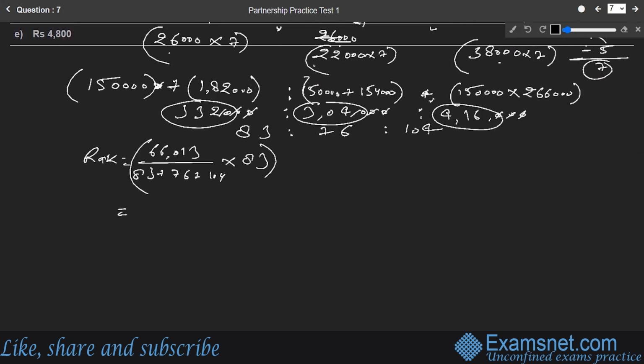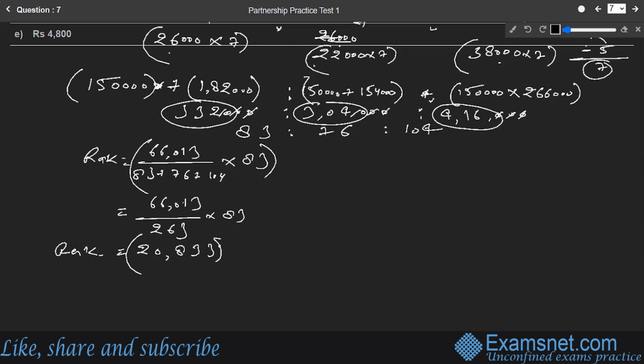If you solve this further, this is coming out to be 66,013 divided by 83 plus 76 plus 104, which is nothing but 263. And if we multiply this by 83, this comes out to be 20,833. Okay, so that is going to be the Rakesh share.